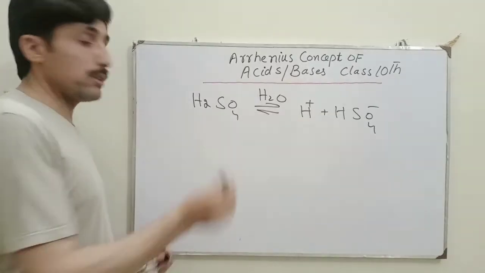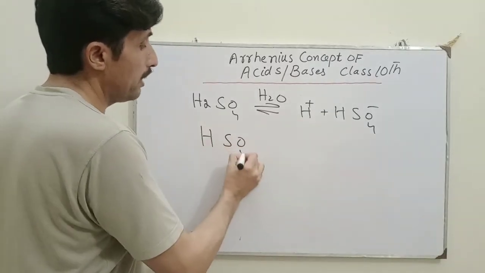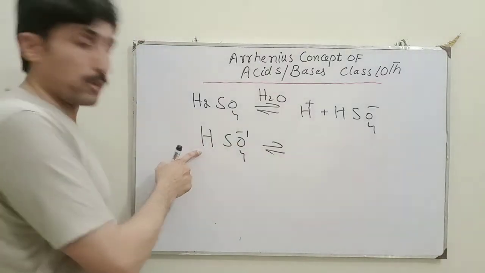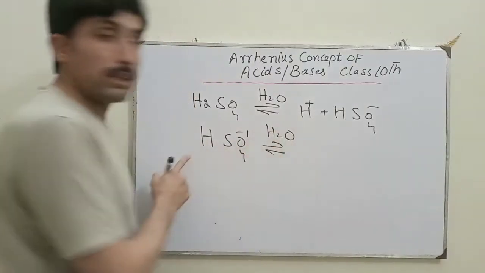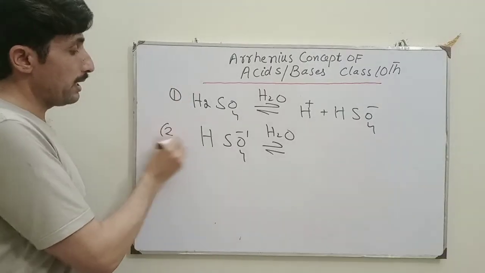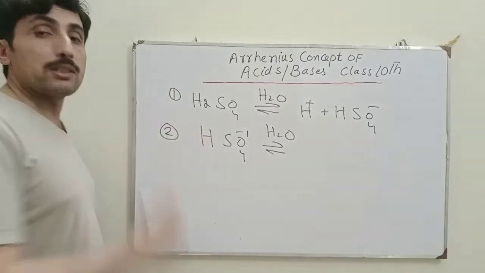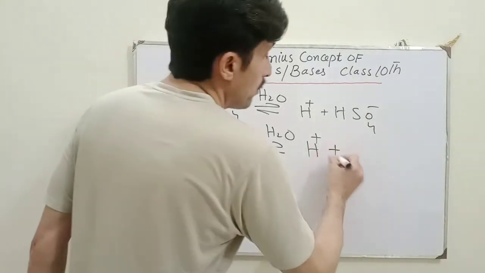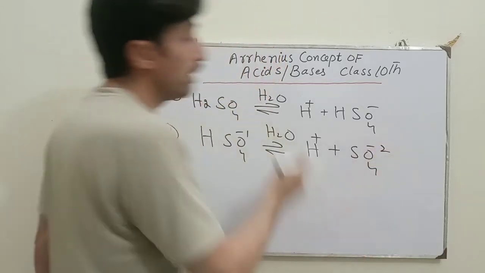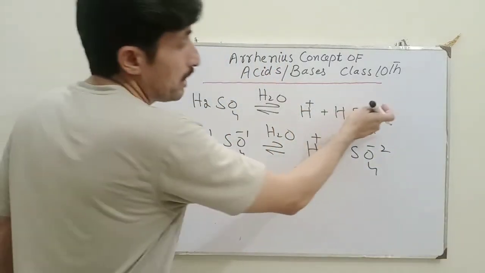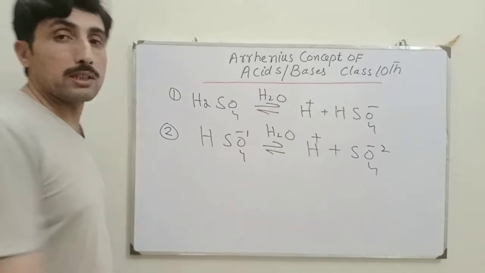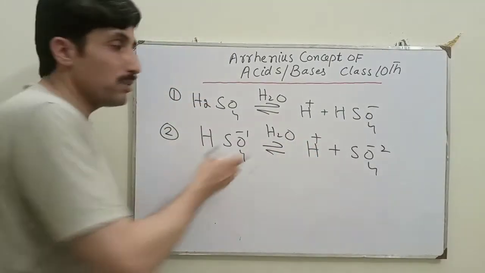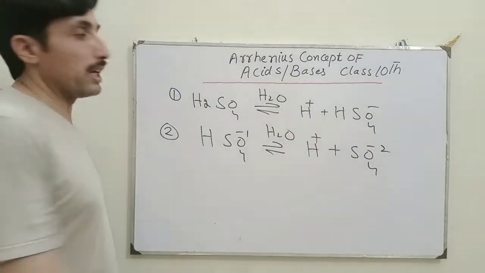Then again the hydrogen sulfate ion, which also contains an extra proton or hydrogen atom, will be taken. So in the second step, that is the first and that is the second. In the second step, the second proton will also be released in the water, and now sulfate ion will be produced. Here 1 positive charge is released, so on the hydrogen sulfate there will be 1 negative charge. Here 1 positive charge is reduced again, so there will be a -2 charge.